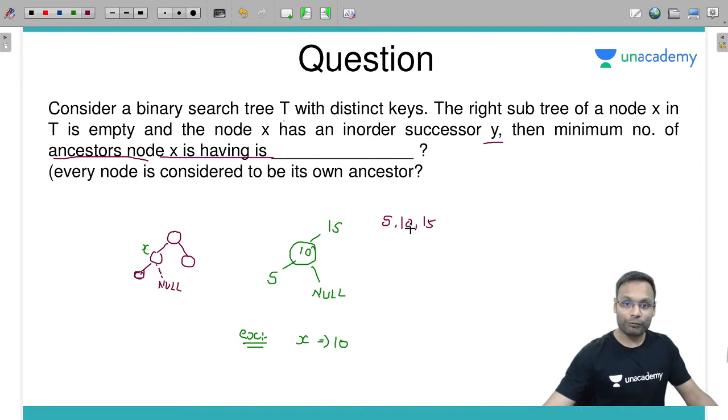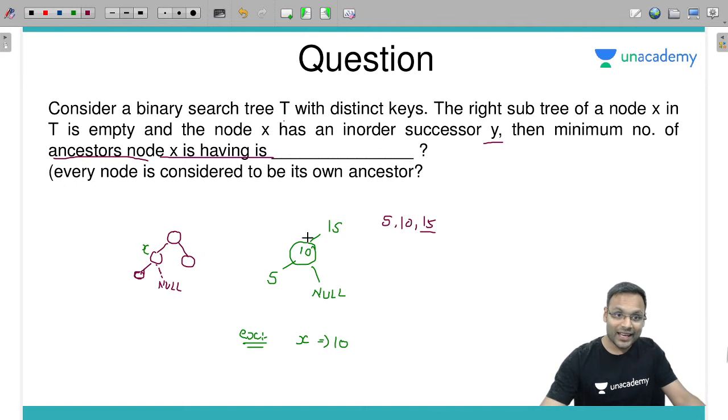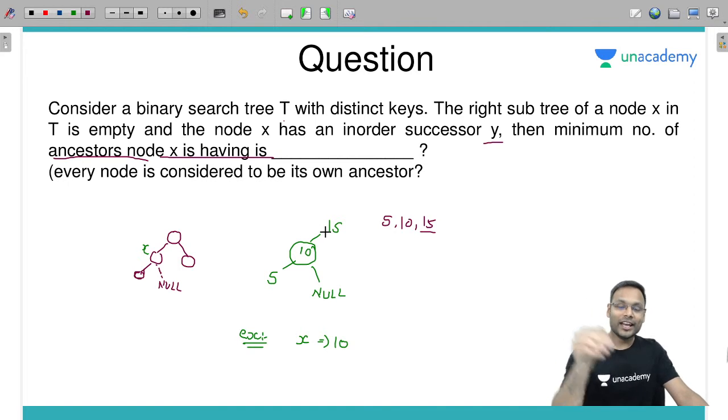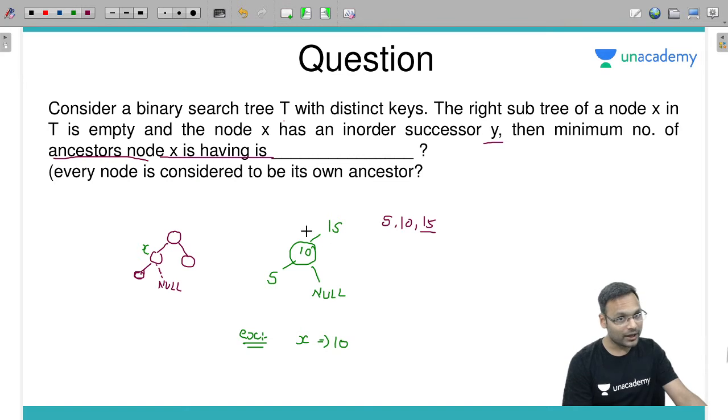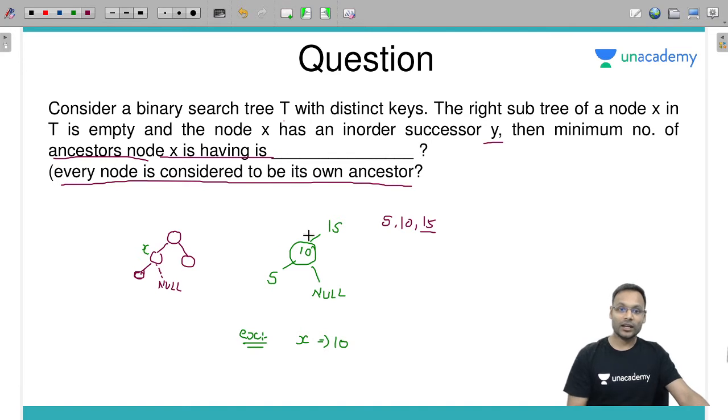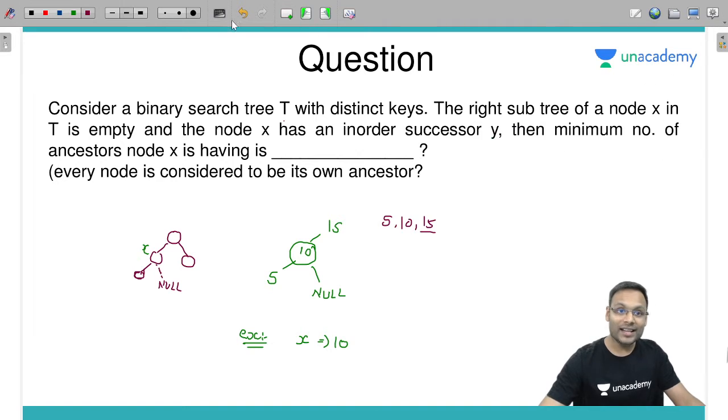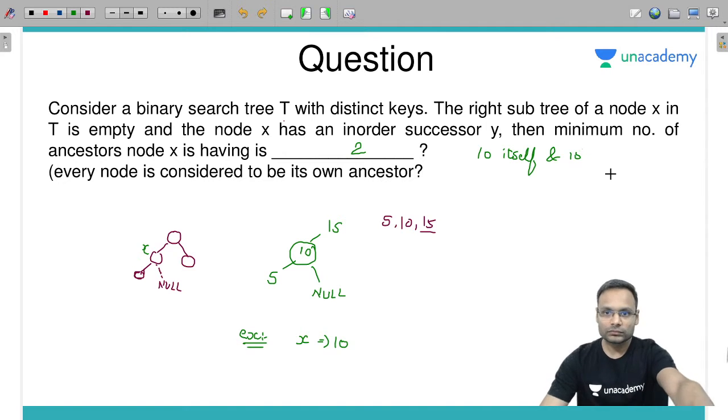So the in order successor of 10 we have? Yes. How many ancestors is 10 having? At least one. Then only we can have the in order successor of 10. Every node is considered to be its own ancestor. 10 is its own ancestor also, and 15 is also 10's ancestor. Total minimum how many ancestors can 10 have? Answer is 2. 10 itself and 15 in my example.